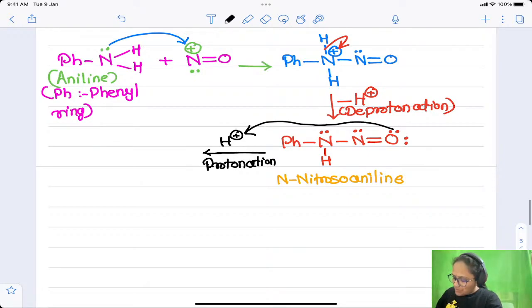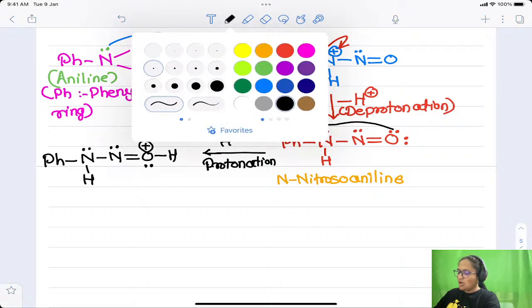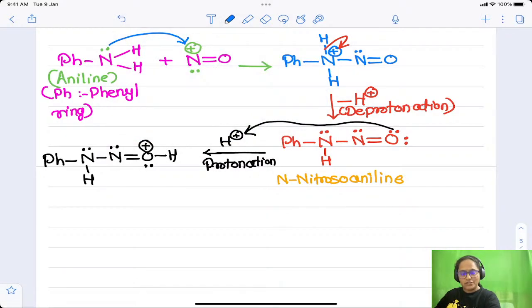Let us see how the bond formation takes place. Again pH remains as it is, NH, then nitrogen, then here it will be OH. Now oxygen previously had 2 lone pairs, out of which one has been given for bonding, so only 1 lone pair and a positive charge. There are 3 bonds attached to oxygen, therefore positive charge, right? Now oxygen has gained the positive charge, which is also not accepted. Oxygen does not like a positive charge. So what happens here? This bond is shifted onto oxygen, right?